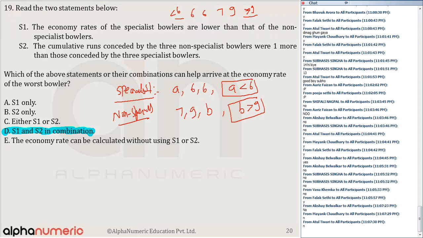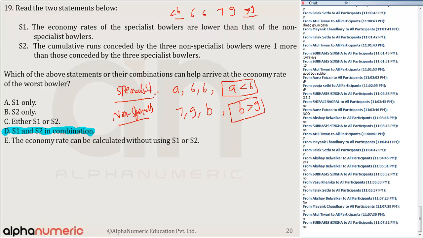What is the total runs scored by the specialist bowlers? Each of them has bowled 4 overs. So the first possibility is 4A plus 4 into 6 plus 4 into 6. This is the total runs for the specialists. The cumulative runs conceded by the 3 non-specialist bowlers were 1 more than this one. So plus 1.